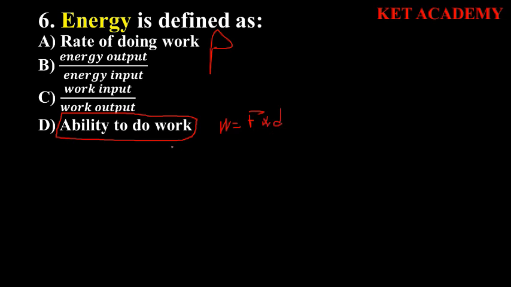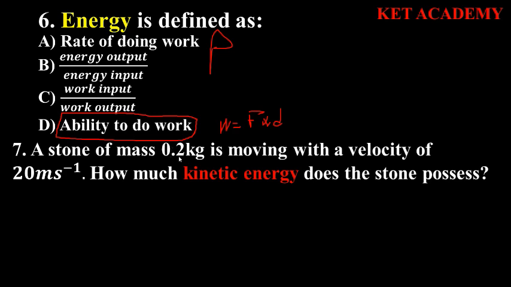So the next question 7, a stone of mass 0.2 kg is moving with a velocity of 20 m/s. How much kinetic energy does the stone possess? Here, you know that our formula for kinetic energy is given as a half mv squared. So we are going to have a half here.